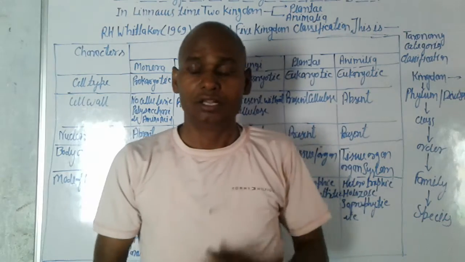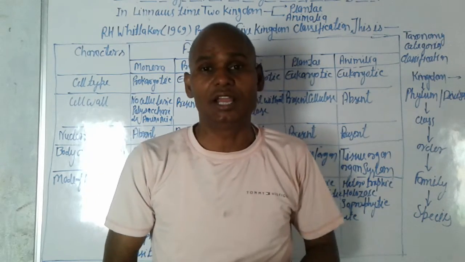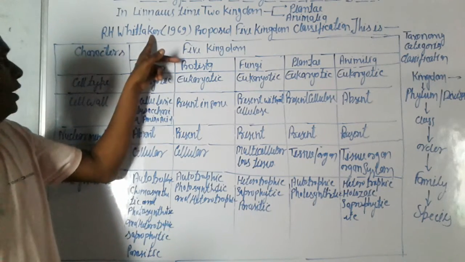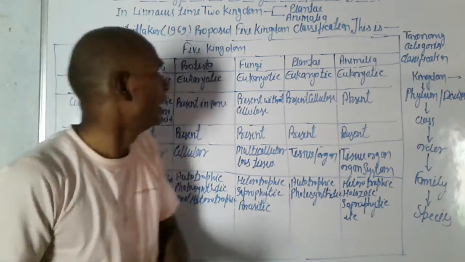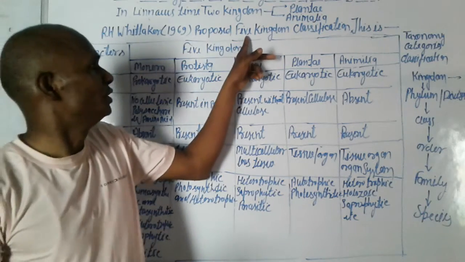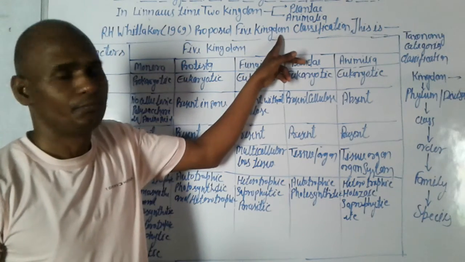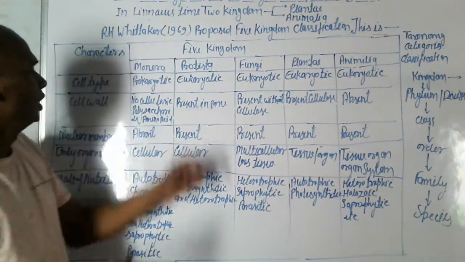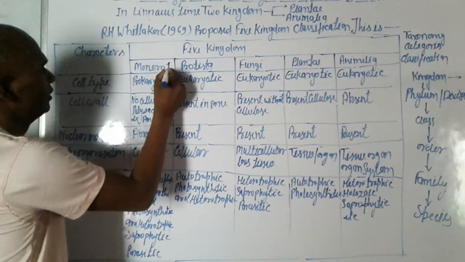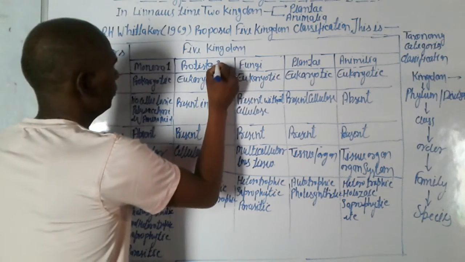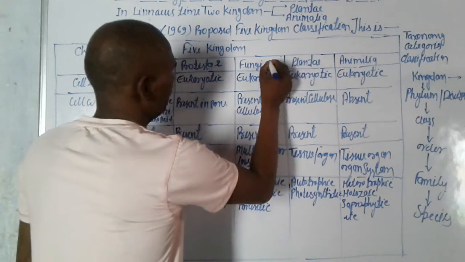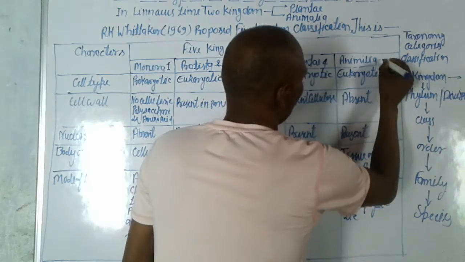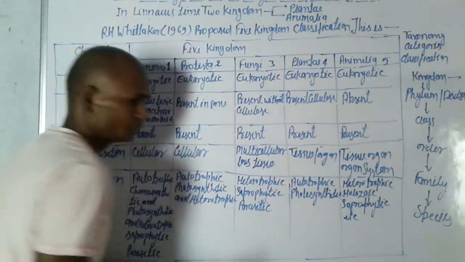After Linnaeus, the scientist R.H. Whittaker in 1969 proposed the five kingdom classification. First is Monera, second is Protista, third is Fungi, fourth is Plantae, and fifth is Animalia.